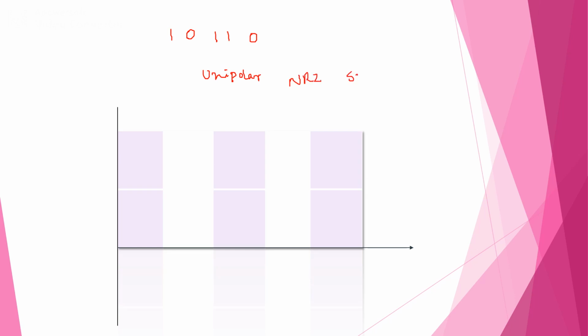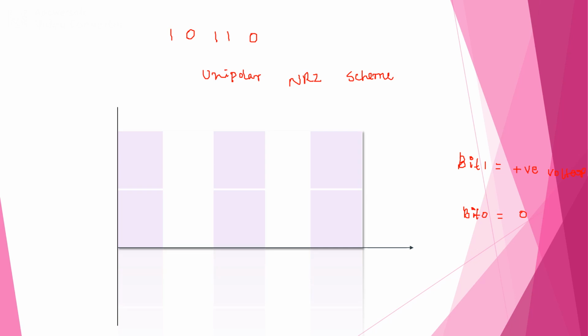In the unipolar non-return to 0 scheme, bit 1 can be represented as positive voltage level and bit 0 can be represented as 0.